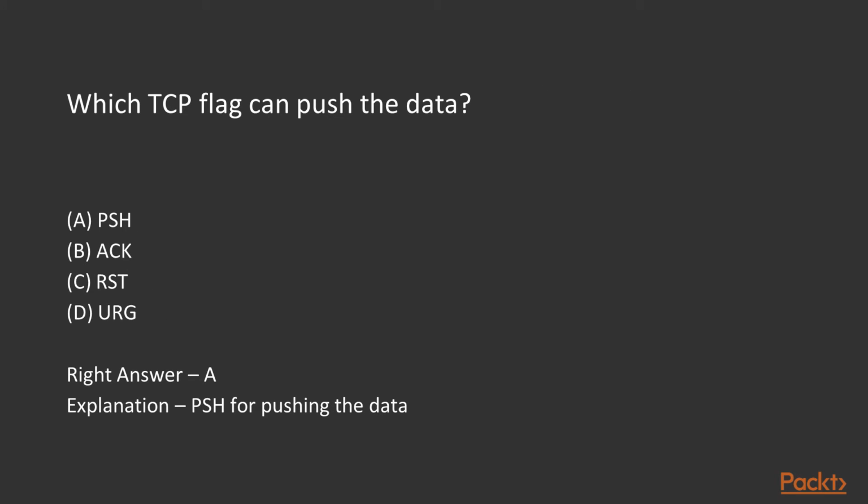Which TCP flag can push the data? According to these flags, which flag can be used to push the data in the buffer? These are urgent flag, reset flag, acknowledgement flag, and push flag. So push, A is the right answer. PSH is for pushing the data in the buffer.